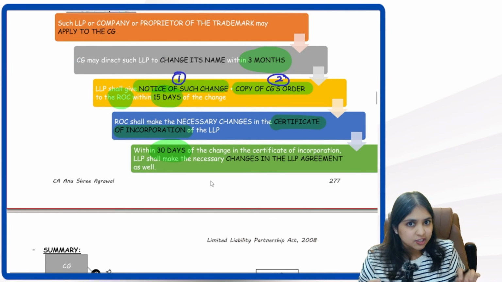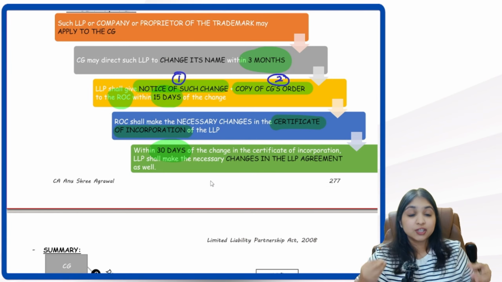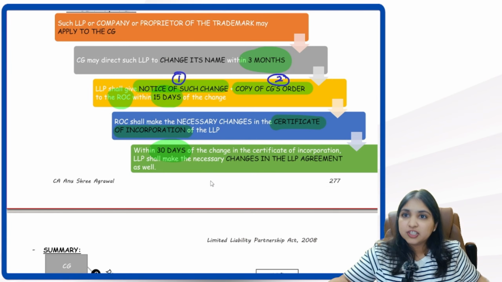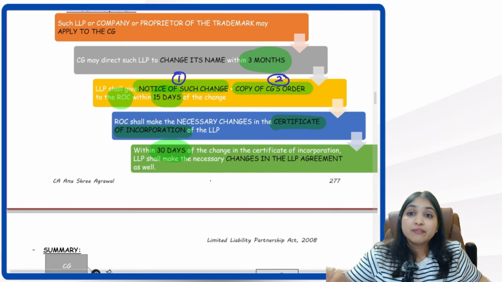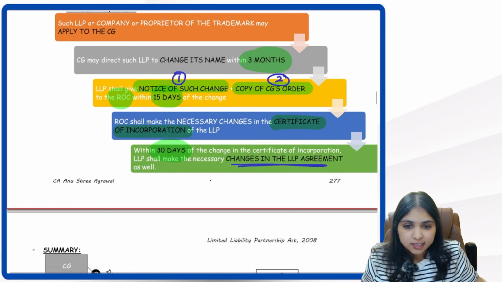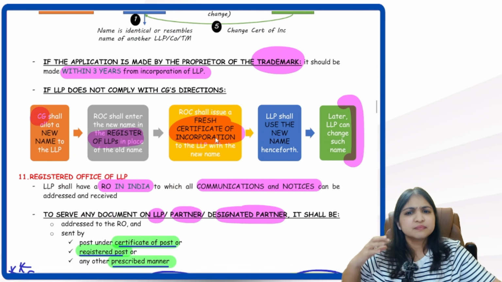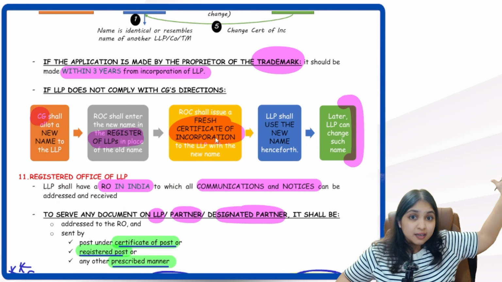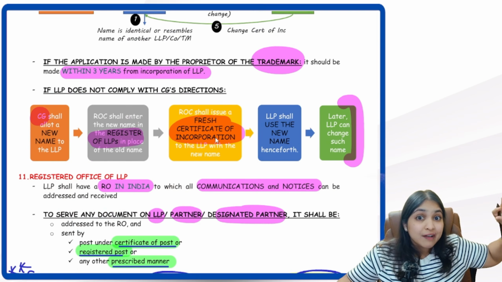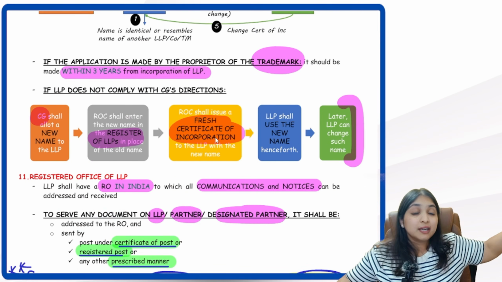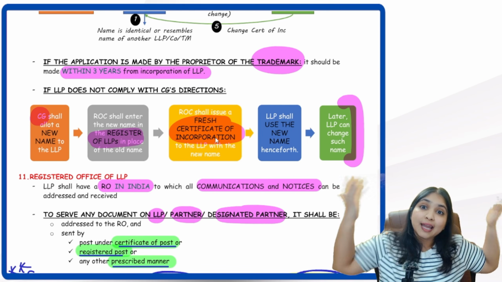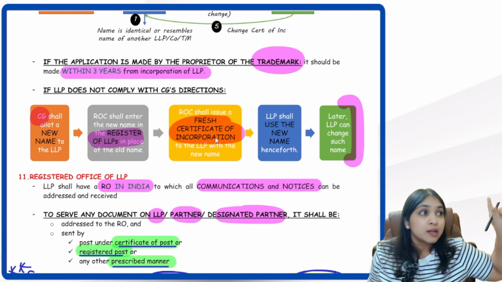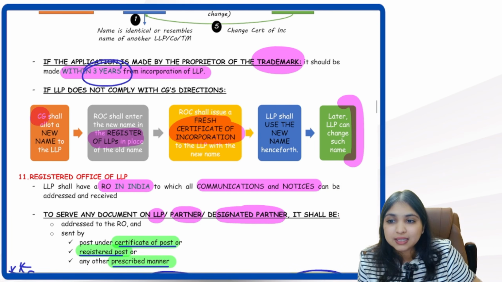ROC will make the changes in the certificate of incorporation. Within 30 days after changes are made in the certificate of incorporation, the LLP has to make changes in the LLP agreement. Then in case the name is identical or similar to the name of another registered trademark, there we have a special point. The owner of the trademark cannot take its own sweet time to apply to the central government. No, they have to apply to the central government within 3 years only.